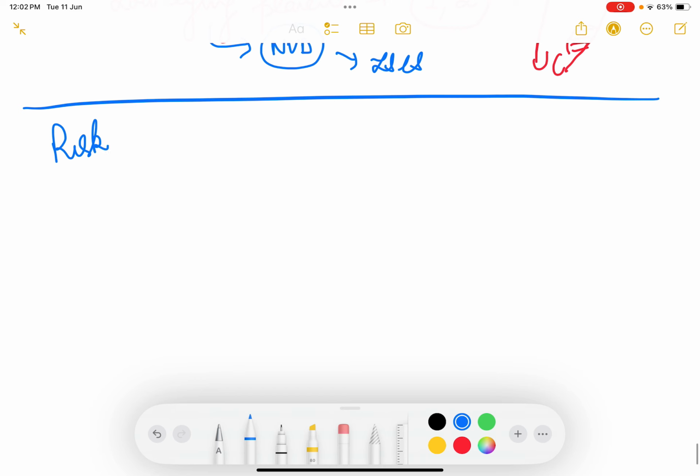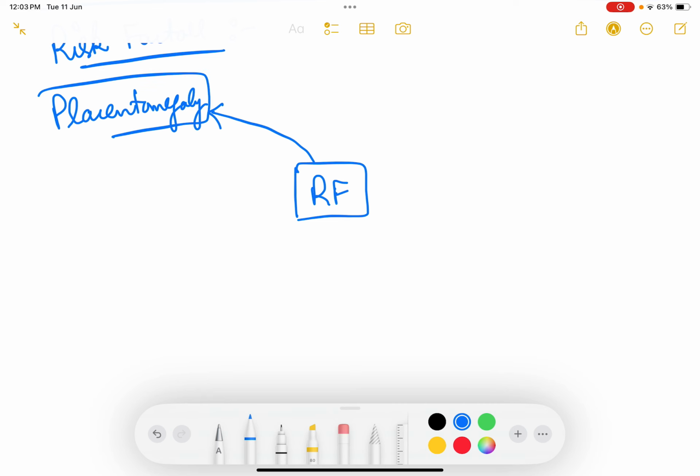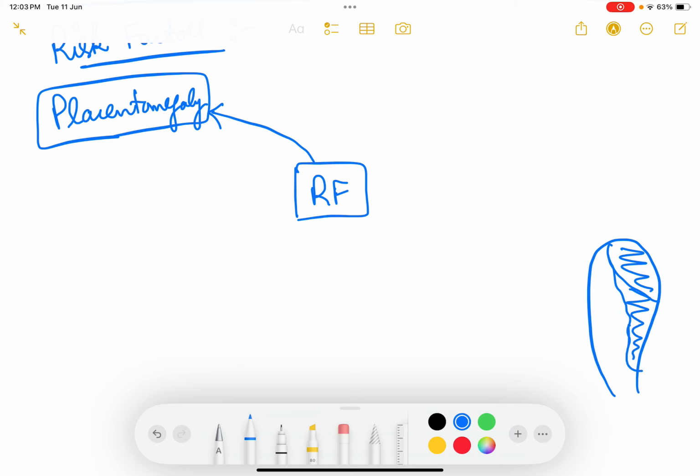Next, coming to what are the risk factors of placenta previa. Placenta previa is not normal. Normally the site of insertion should be fundoposterior. So what are the risk factors for placenta previa? Risk factors can be divided into the factors which are leading to placentomegaly. Number 1, placentomegaly. Placentomegaly means the placenta is very big. This is the uterus, suppose the placenta is attached at the top, but the placenta has become very big.